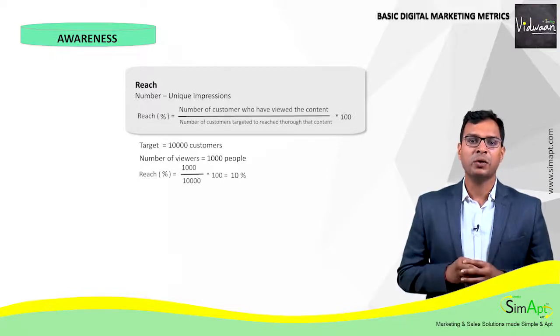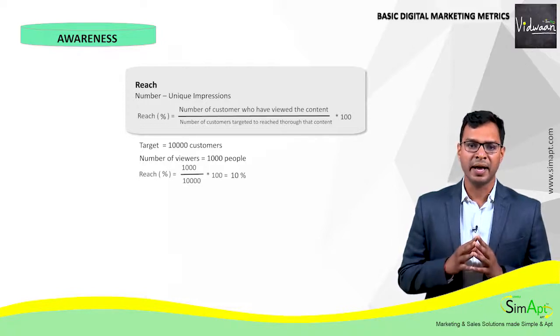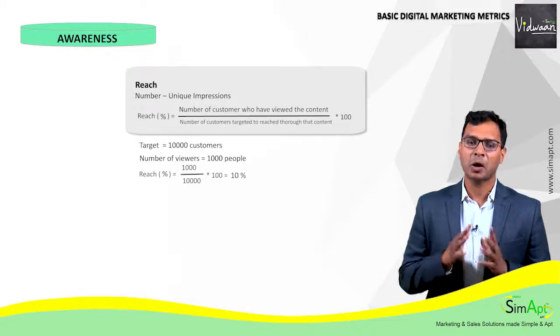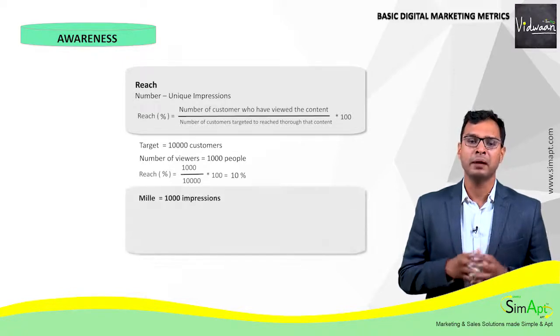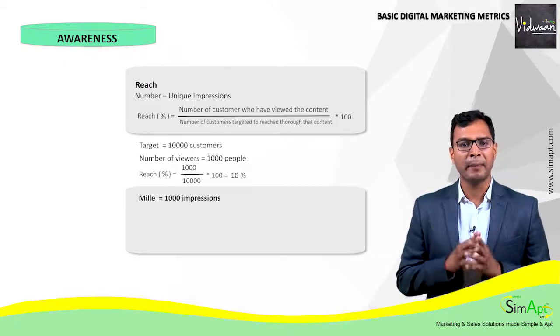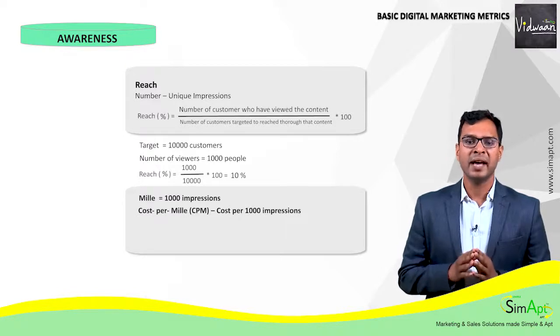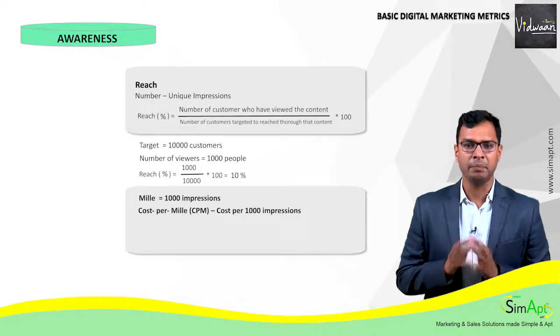Now, let's calculate the cost for impressions. Since views of the content are generally high, the calculation of cost is not done per impression but per 1000 impressions, also known as mille. So, the cost is calculated as cost per mille, which means cost per 1000 impressions, generally abbreviated as CPM.